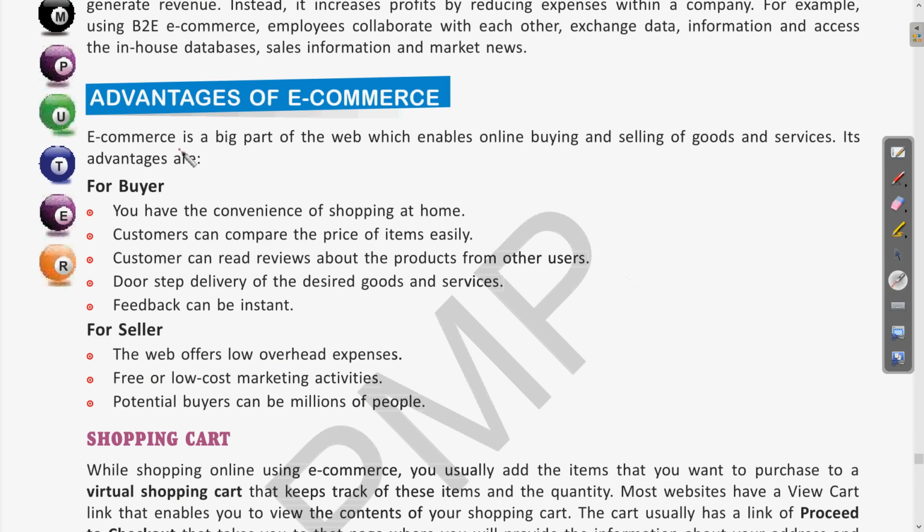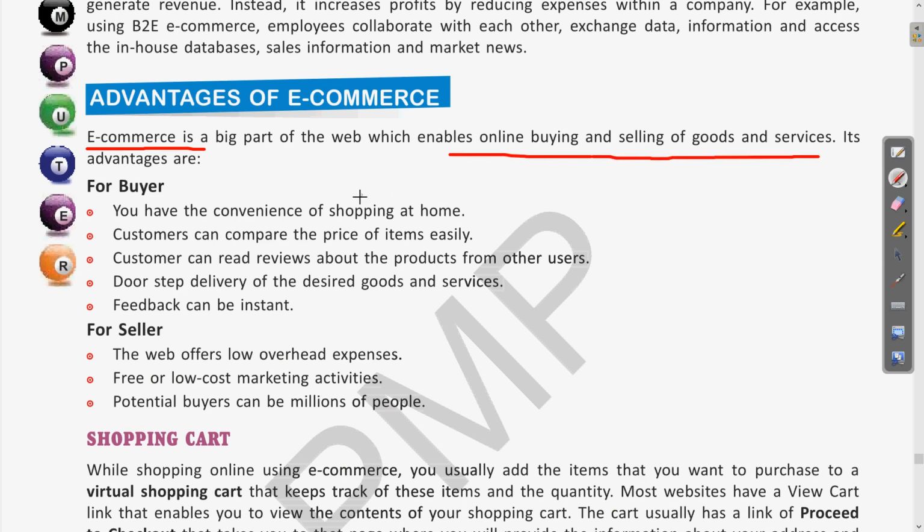E-commerce is a big part of the web which enables online buying and selling of goods and services. The same thing we have discussed earlier, that in e-commerce we are using the web or the internet, where we are selling and buying different goods and services.